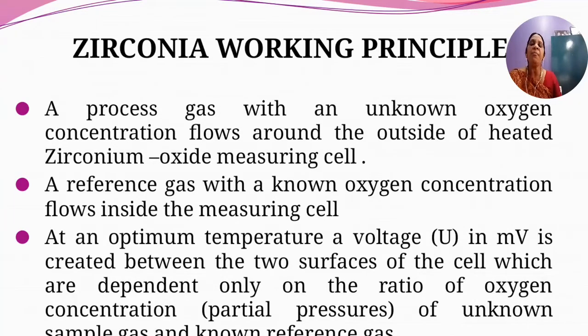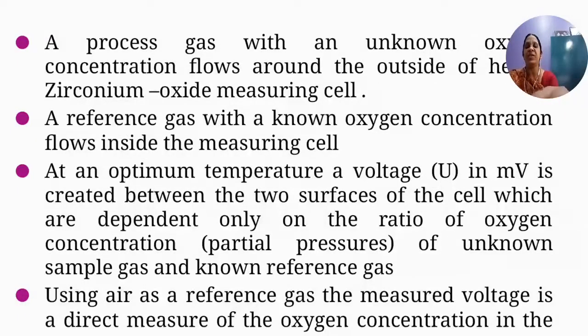At an optimum temperature, a voltage U in millivolts is created between the two surfaces of the cell, which is dependent only on the ratio of the oxygen concentration of the unknown sample gas and the known reference gas.